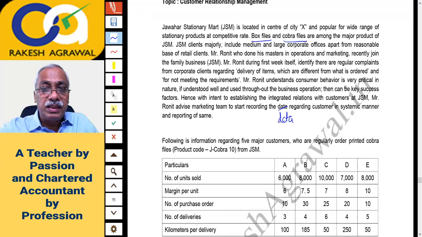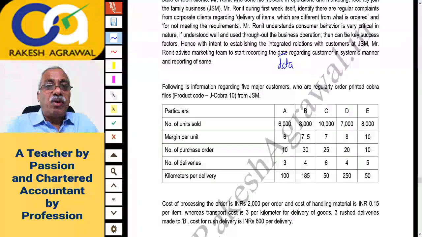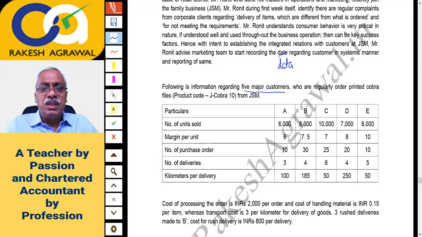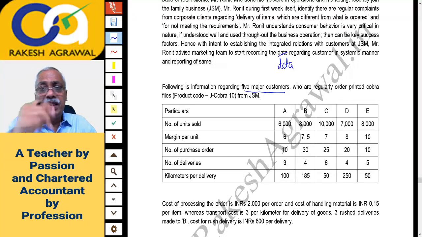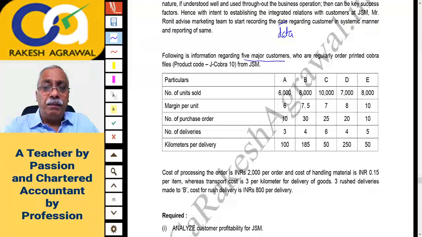So some data is recorded and given to you. Following is information regarding 5 major customers, 5 big customers who regularly order printed Cobra files, product code JCobra10, from JSM. So data of 5 customers is given. I think you'll have to do the customer profitability analysis, most probably, it seems so. So you have to do the comparison. We have some similar questions in our regular batch notes also, if you refer.